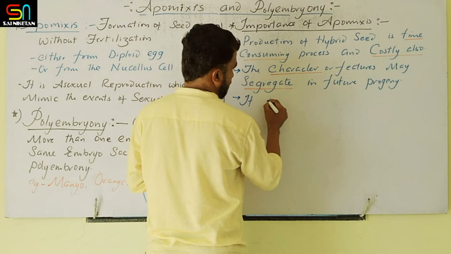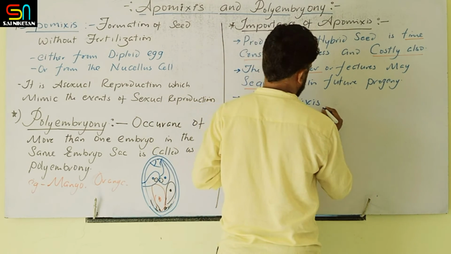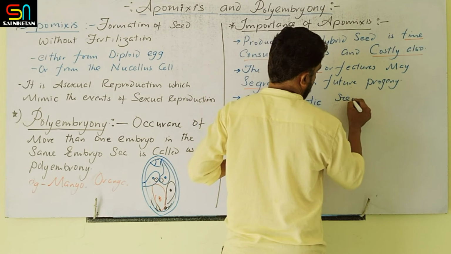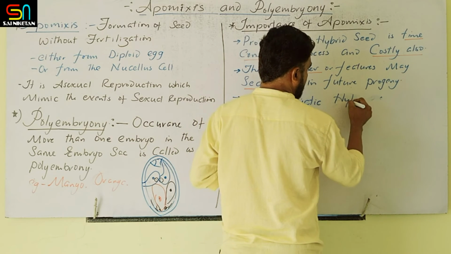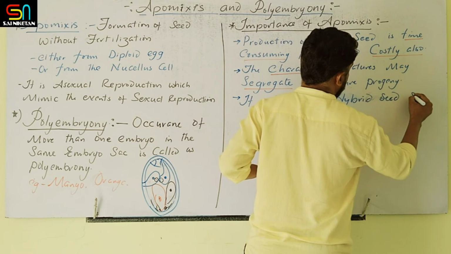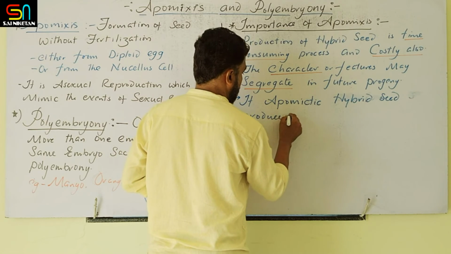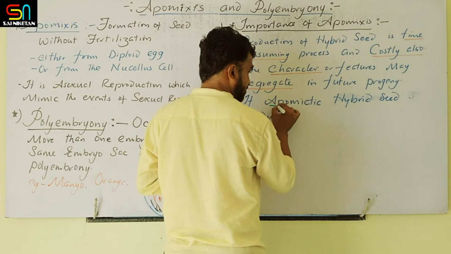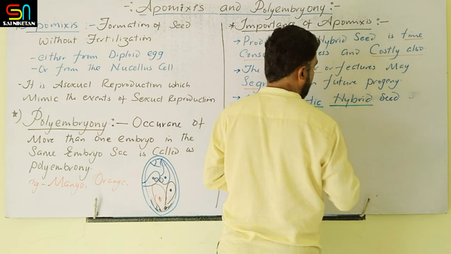If apomictic hybrid seeds are produced, and you understand, apomictic means not followed by fertilization, and they are also hybrid.